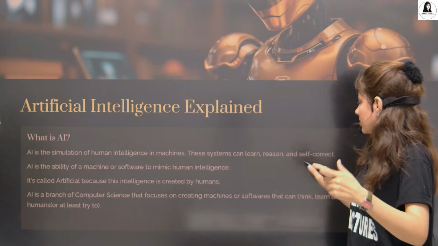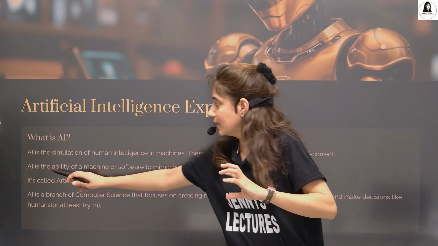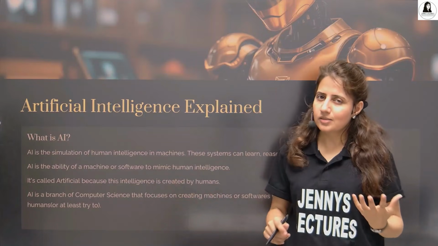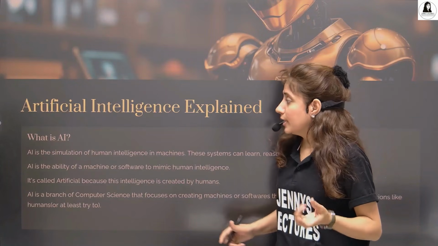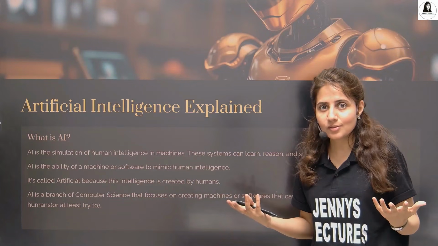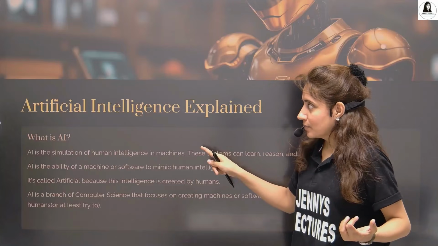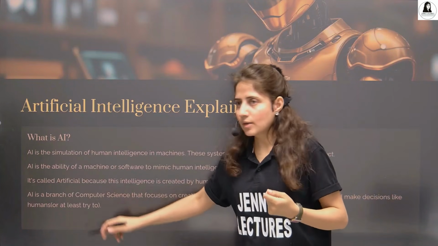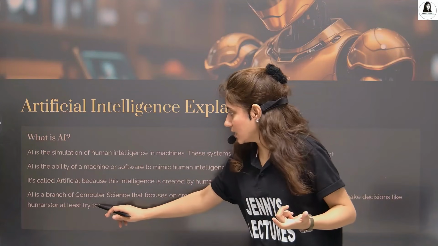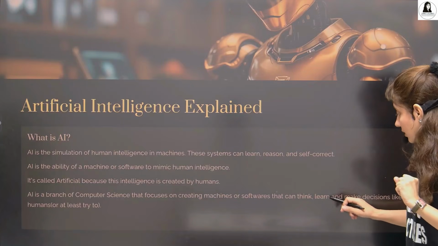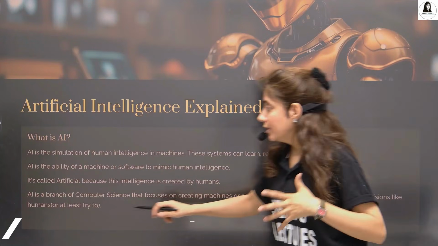These systems can learn, reason, and self correct. And you can say that it is the ability of a machine or software to mimic human intelligence, right? It is called artificial because this intelligence is created by humans. So that is why it's artificial, right? And in broader terms, in another way, we can also say that it is a branch of computer science that focuses on creating machines or software that can think, that can learn and make decisions like humans, or at least try to do this thing.